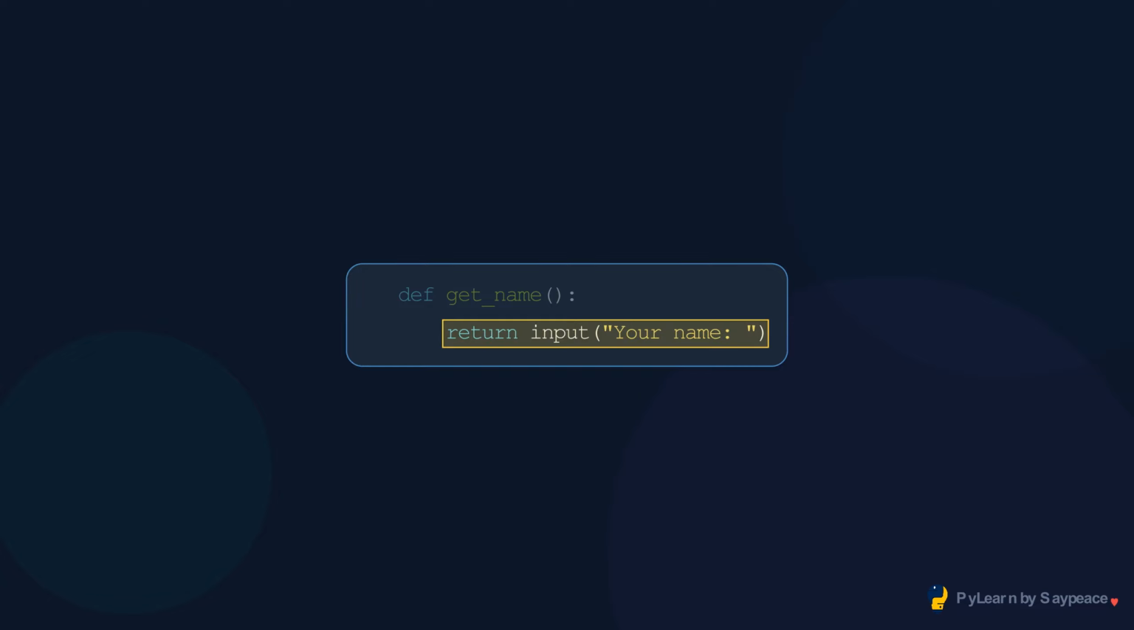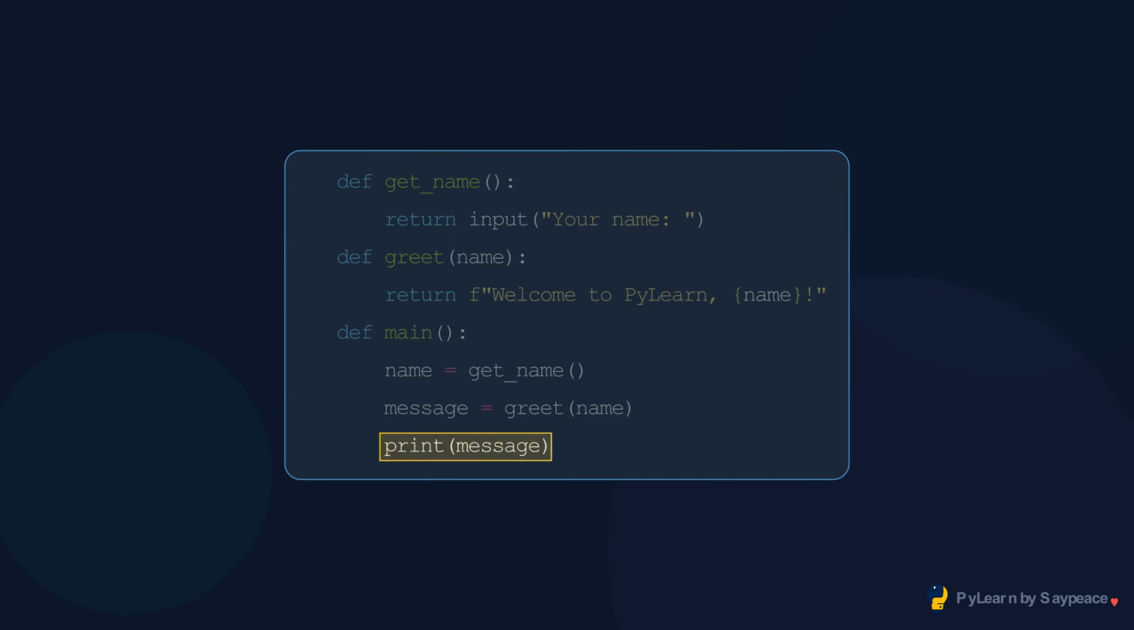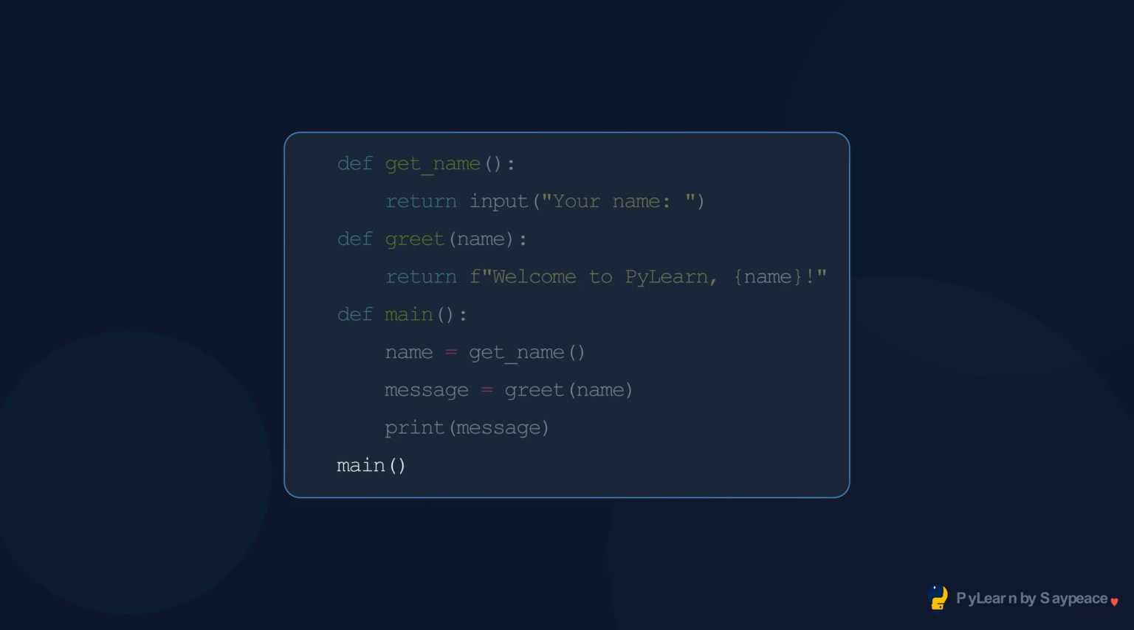One function just for getting input. Clean and reusable. Another function just for building the greeting string. A main function that orchestrates everything. It reads like a description of what the program does. One call to main runs the whole program.